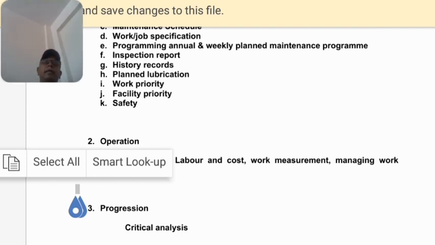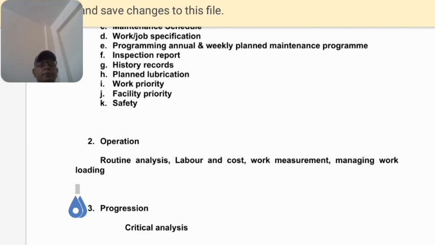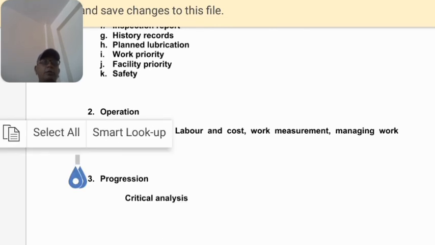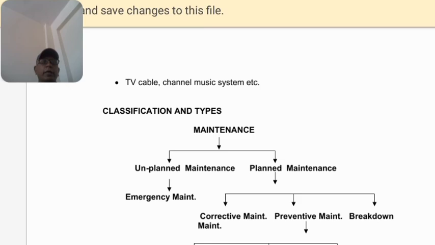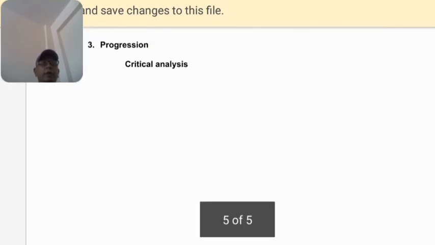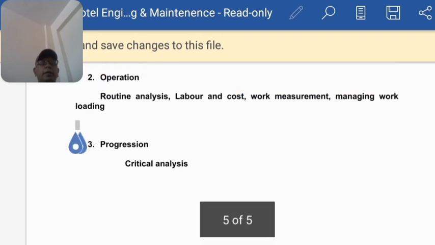We have to take care of the shift supervisors. So work measurement means how many machines one person will handle in a day. Managing work means managing the workload, how much work a person is doing in a day.